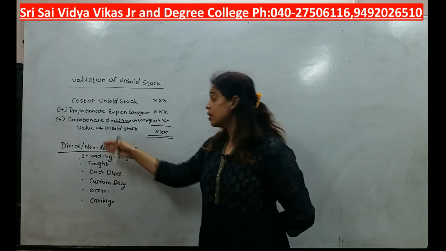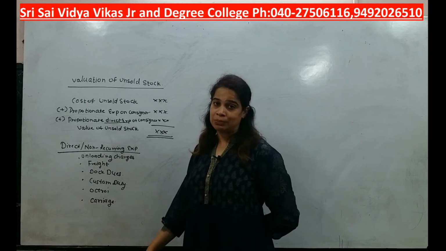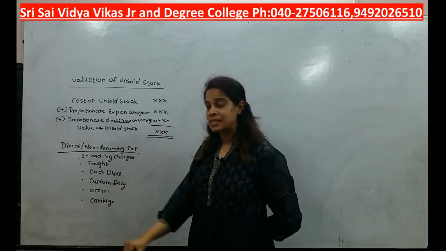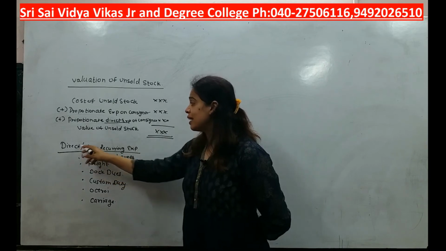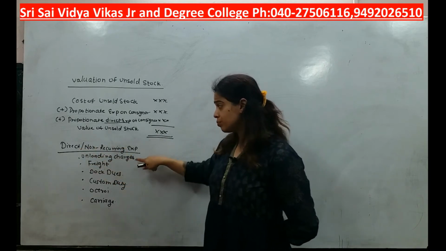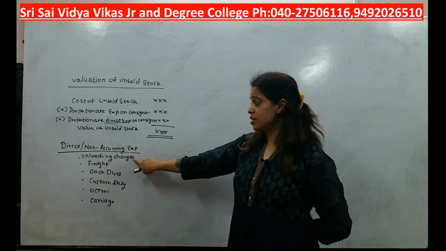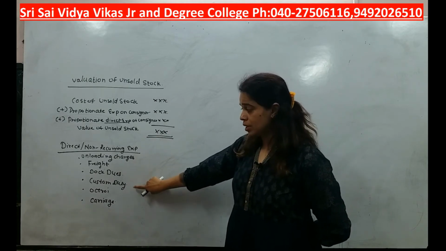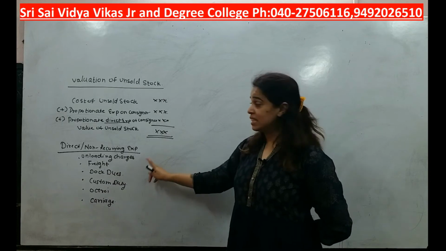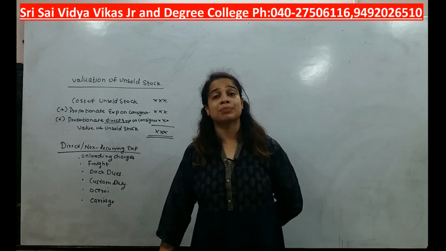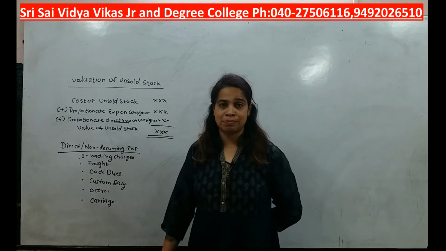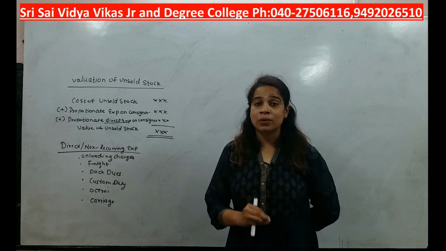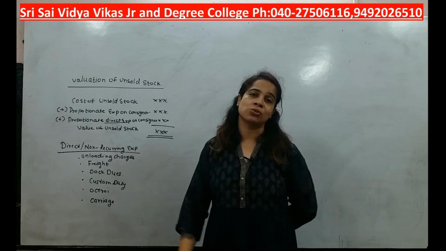Now we do have a few items to identify which expense is direct and which is indirect. See, here we have a list of a few expenses. You need to remember this. I'm talking from the consignment point of view. Direct or non-recurring expenses: unloading charges, freight, dock dues, custom duty, octroi and carriage. These are direct expenses or non-recurring expenses which you have to consider while calculating the value of unsold stock.